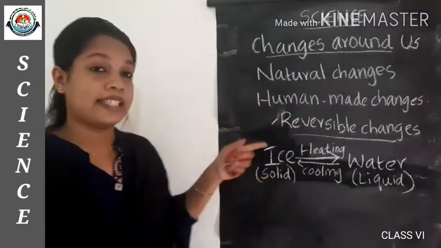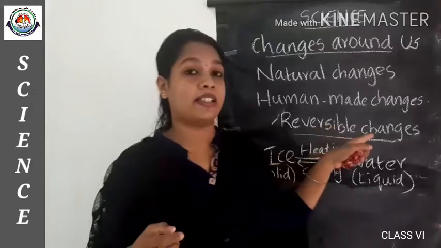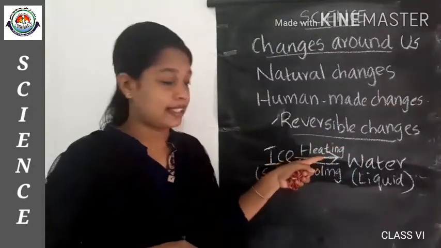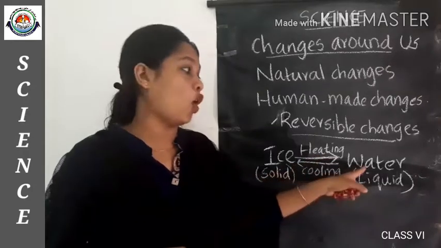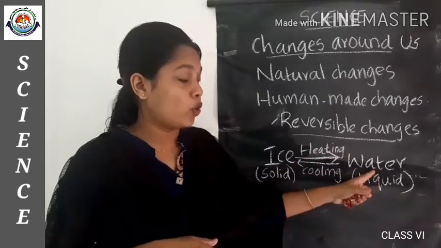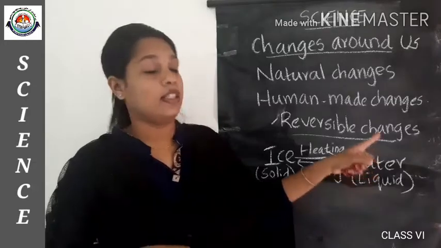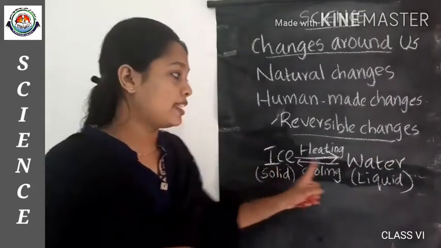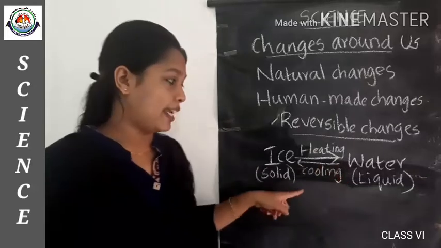So how do these changes occur during the reversible condition? That is, when we heat ice, we obtain water, isn't it? And when we cool this water, it will transform into ice. So this is a reversible change.